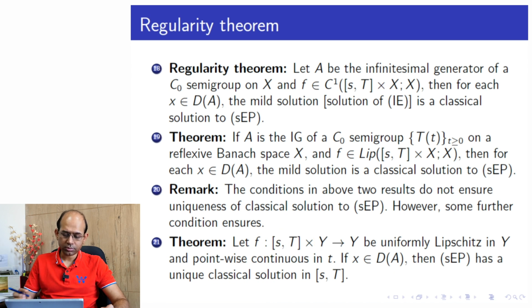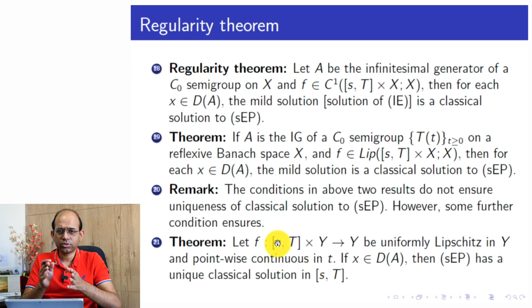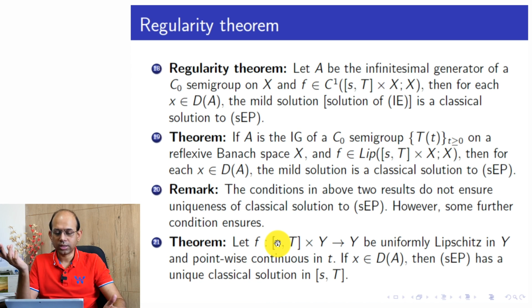So this is one of the sufficient conditions. Let F be a map, an additive term from time and space, but here in space, instead of x, we put capital Y. Assume that if you restrict F to the time domain, and then instead of the whole Banach space, just restrict to the subspace Y, where Y is the domain of definition of the operator, and the range is also in Y, then this map is uniformly Lipschitz in Y. When we say that, to get the Lipschitz property we consider the norm which is given in Y. Y is endowed with the graph norm, correct?